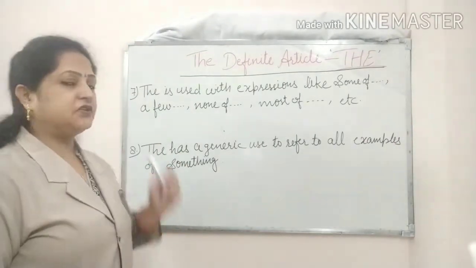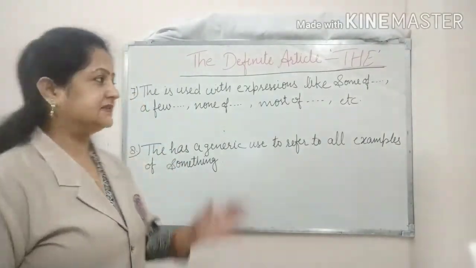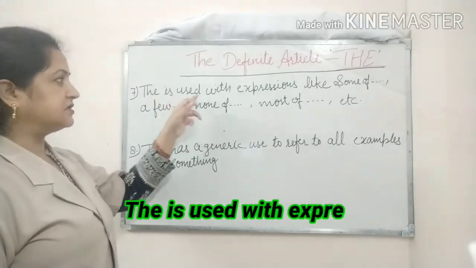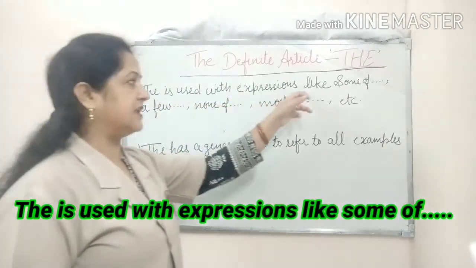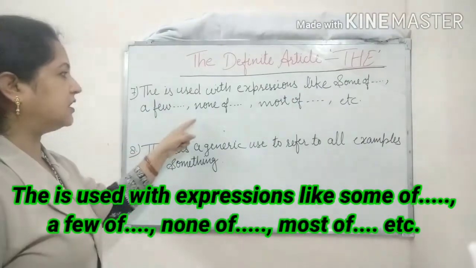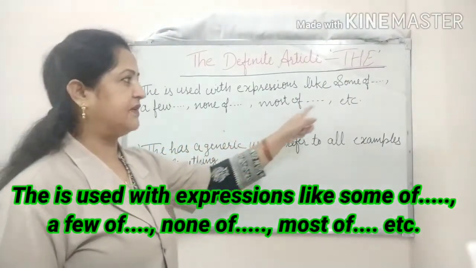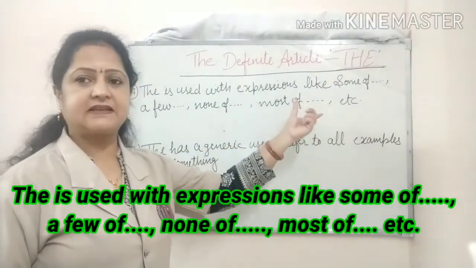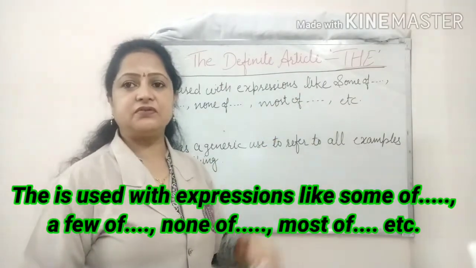The seventh use is that the is used with expressions like some of, a few, none of, most of, etc. With all these expressions also we use the.